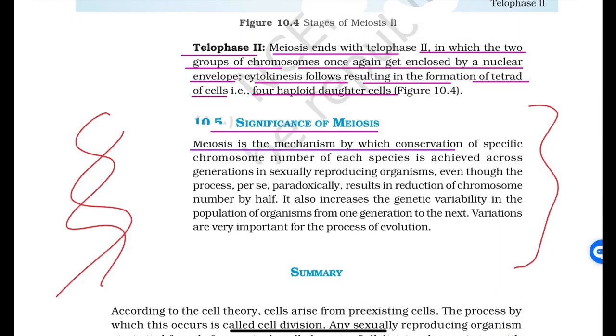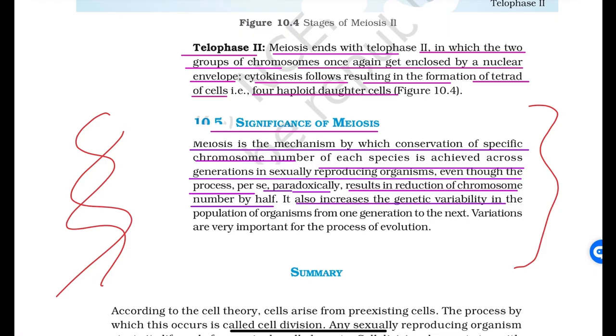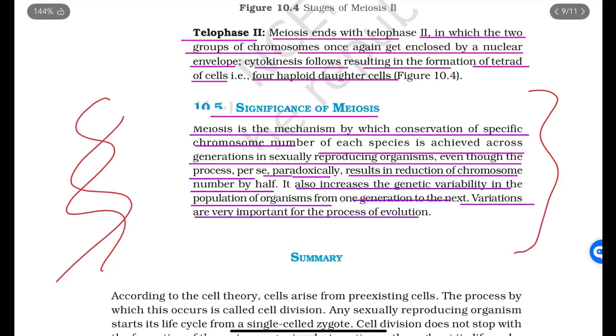Meiosis is the mechanism by which conservation of the specific chromosome number of each species is achieved across the generations in sexually reproducing organisms. Even though the process paradoxically results in the reduction of chromosome number by half, it also increases the genetic variability in the population of organisms from one generation to the next. Variations are all very important for the process of evolution.